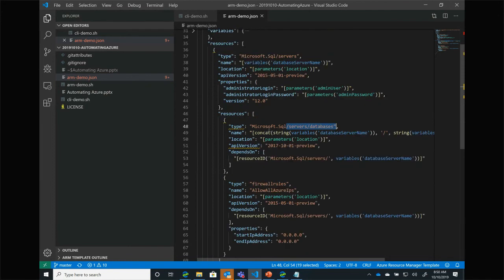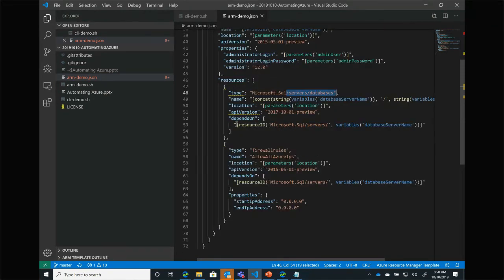These resources here have dependencies set. So in here, I'm saying that this resource, i.e. the database, has a dependency of, well, the SQL Server running. And the firewall has a dependency of the SQL Server running.